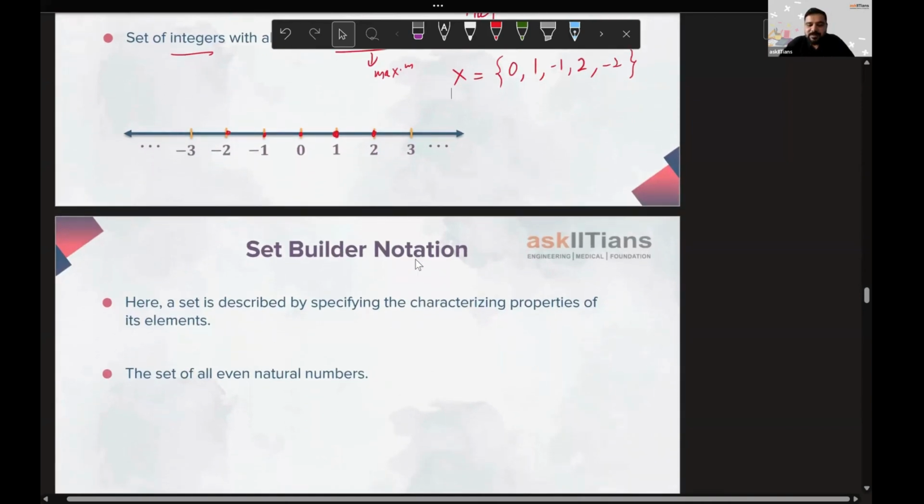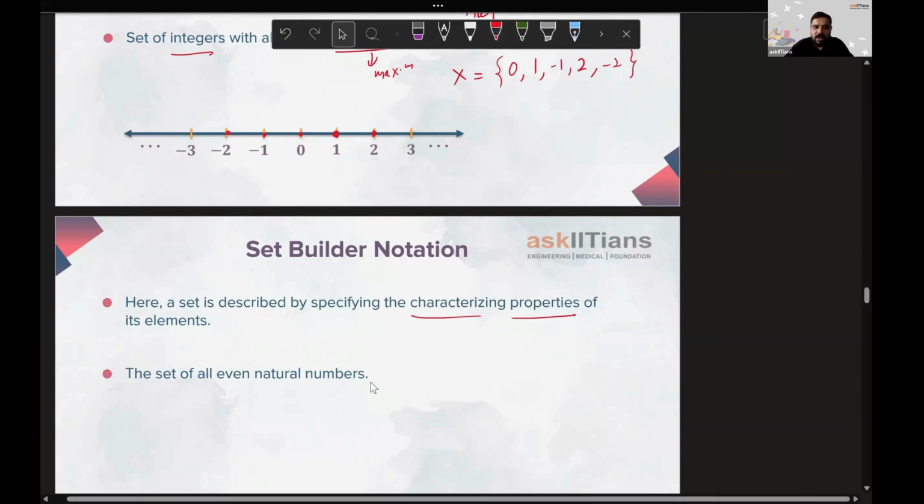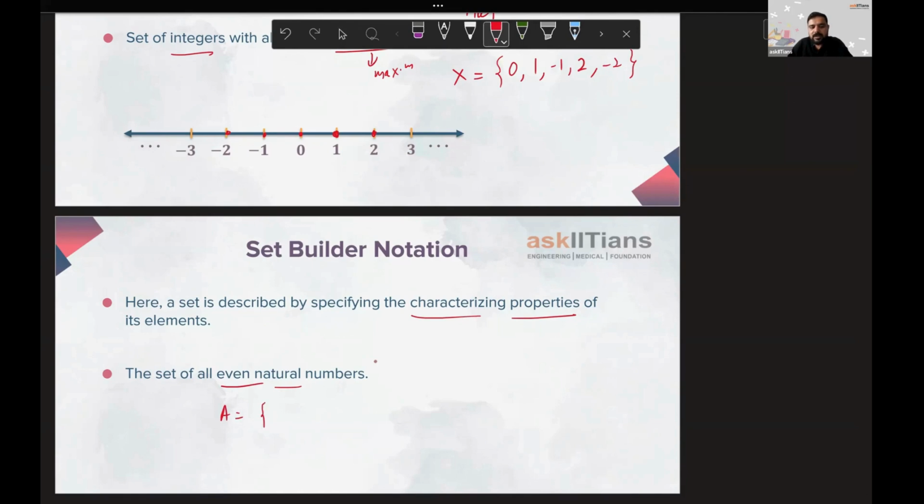Here a set is described by specifying the characterizing properties of its elements. So we will be looking at the properties that will be shown by each and every element. For example, we have seen this example above also, and the same thing is written here. The set of all even natural numbers. I have written this as 2, 4, 6, 8, and so on. This was your tabular form, or roster form.